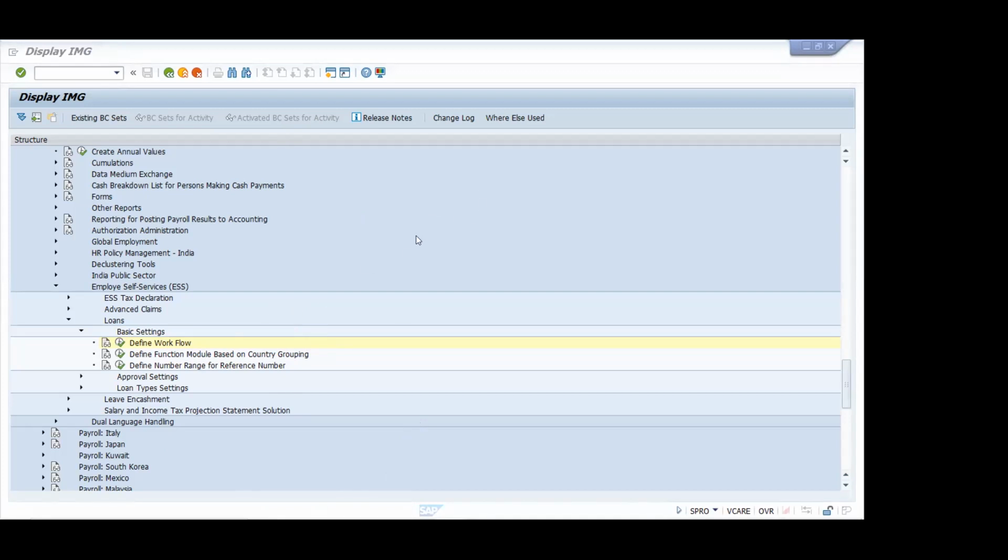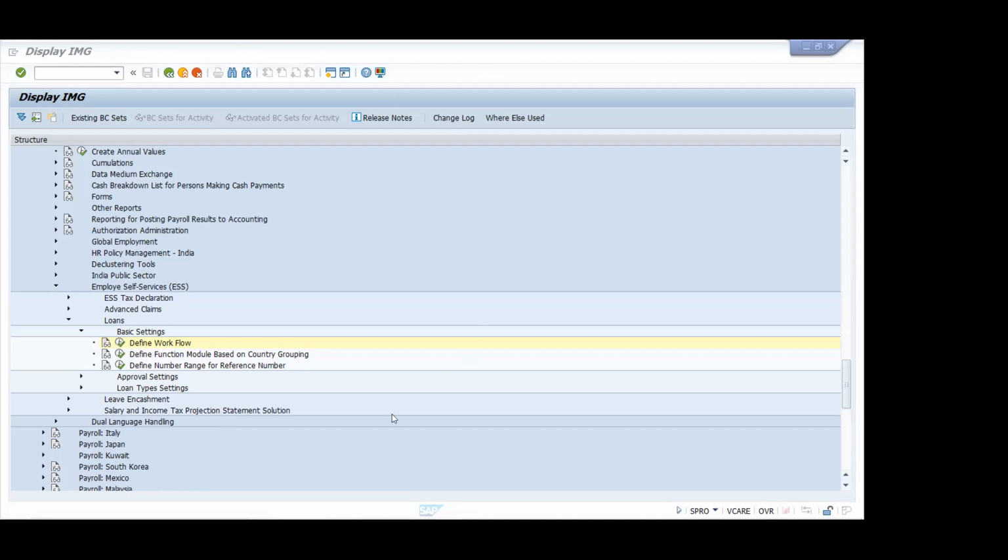Yes, sir. You already have the PA personal number, you mean? That is for a different purpose. In the PA module, that is for the employee ID we have created. But for the loan type, whenever you are creating a loan, that is for reference purposes, from a reporting point of view. Suppose Lakshmi applied for an education loan, and I applied for a home loan, and Srikant applied for a personal loan.